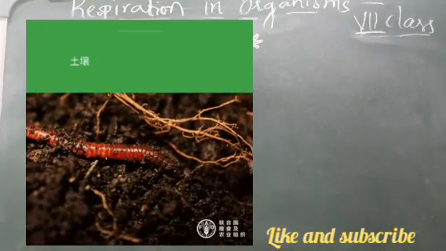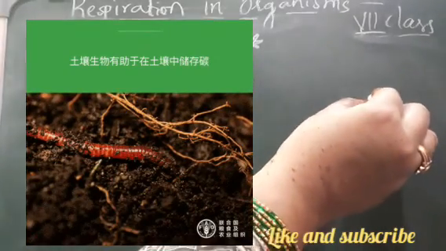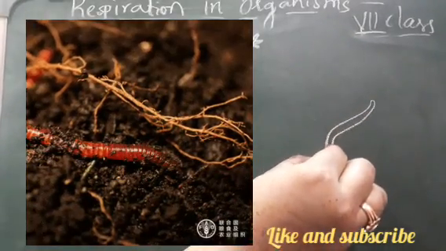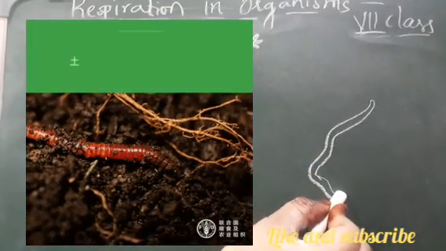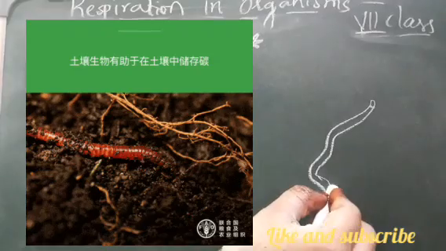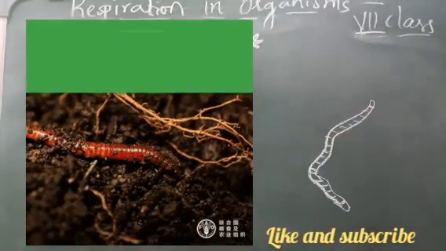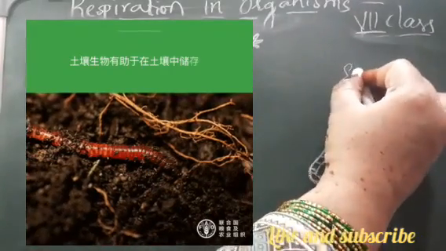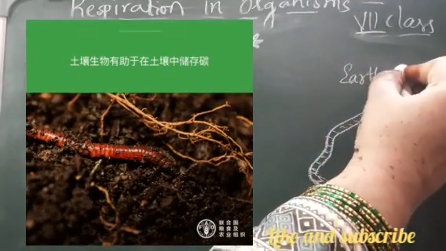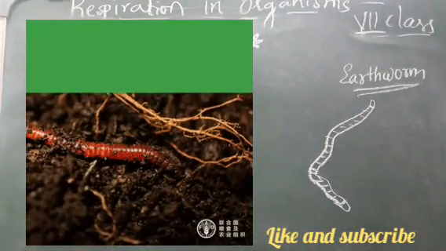You know earthworms, right? When they move, we don't know from which end they are moving, right? You will see them moving from this end or this end. So this is your earthworm. It is the farmer's friend, right?